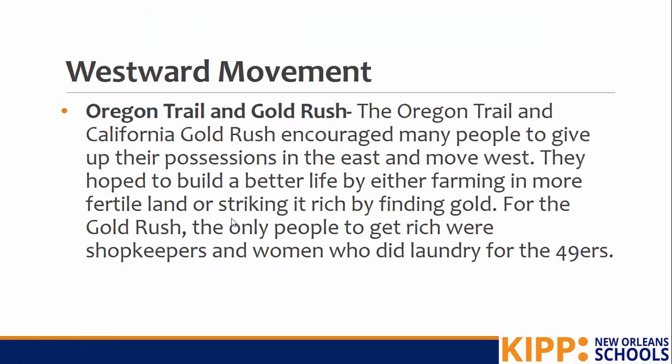So now that all of this land is purchased, people are beginning to move west. The Oregon Trail and the California Gold Rush encouraged many people to give up their possessions in the east and move west. They hoped to build a better future and a better life by either farming in more fertile land or by striking it rich by finding gold. For the gold rush, though, the only people to really get rich were people like shopkeepers who were selling mining equipment or women who would work in hotels or do things like laundry for the 49ers.